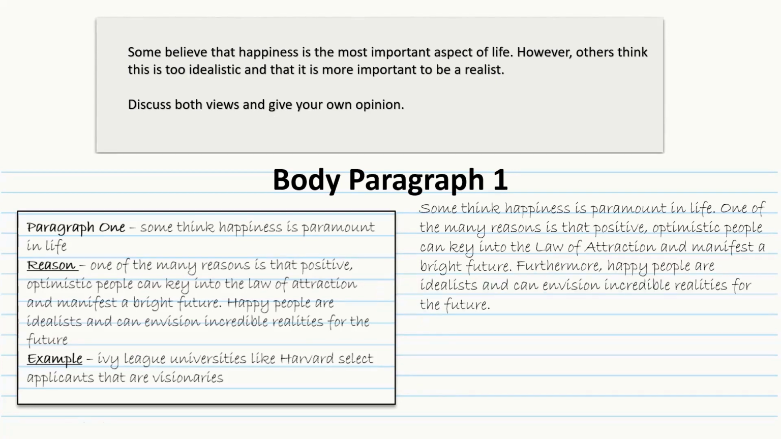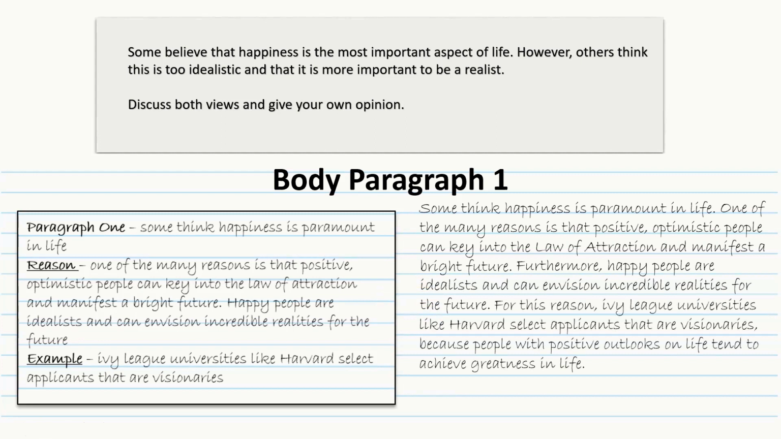Furthermore, happy people are idealists and can envision incredible realities for the future. This is another reason that I have given to support my topic sentence. For this reason, Ivy League universities like Harvard select applicants that are visionaries because people with positive outlooks on life tend to achieve greatness in life. So this is my example.